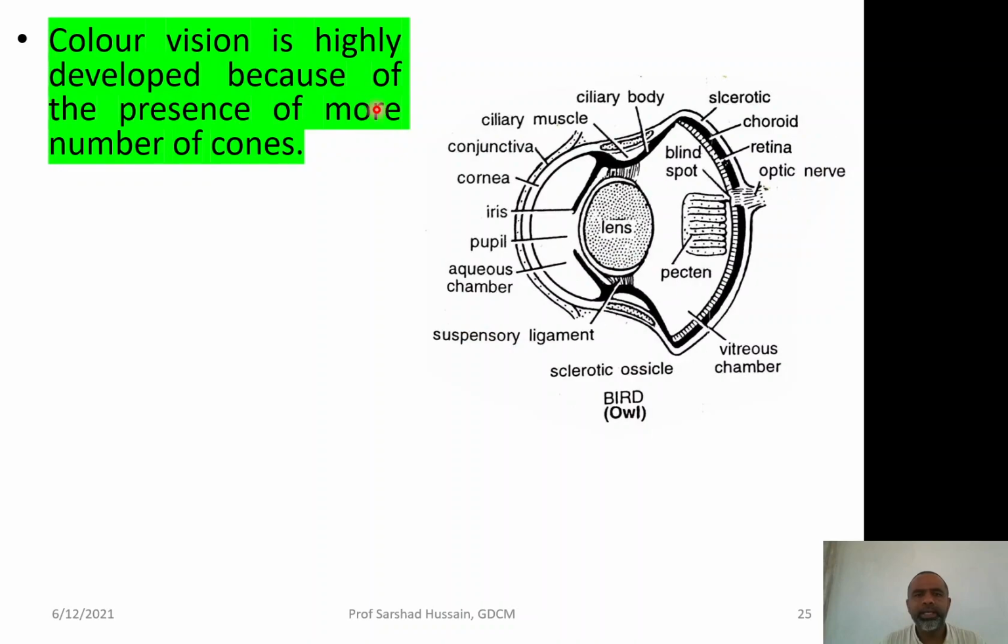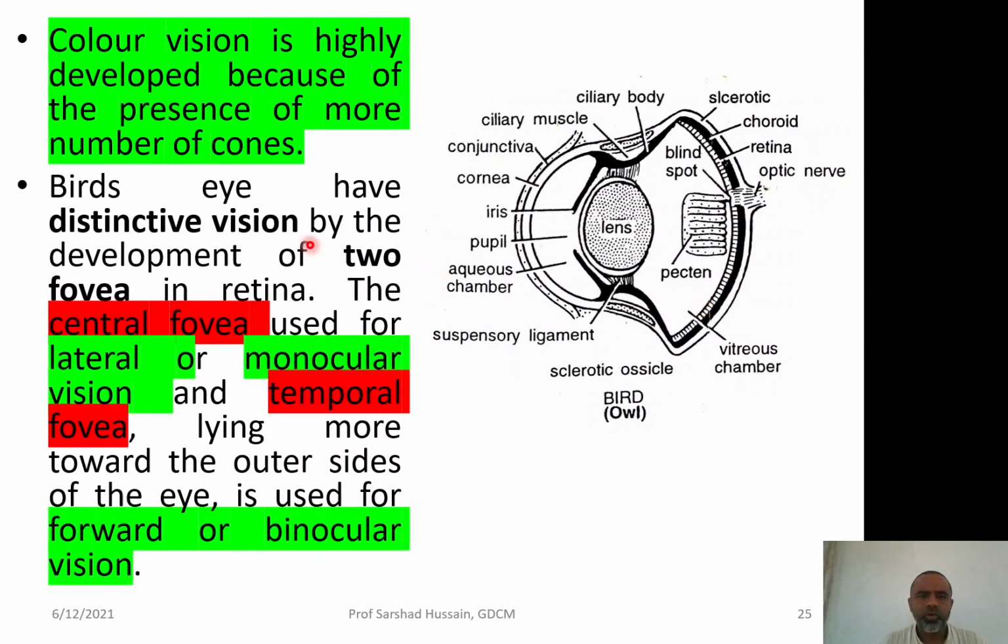Color vision is highly developed because of the greater presence of cones in birds. So, bird eyes have distinctive vision by the development of two fovea. So, they have two fovea. Again, the fovea is the spot responsible for high quality image formation, and once the fovea are two, it means they can form a better image as compared to the mammals.